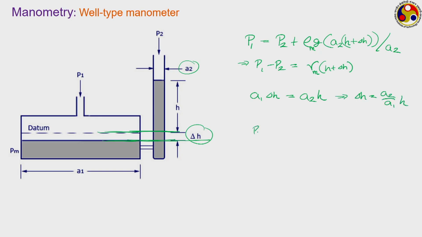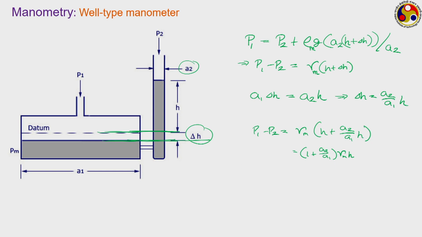If we take it back to the previous equation, P1 minus P2 is equal to gamma m into H plus A2 upon A1 into H, or 1 plus A2 upon A1 into gamma m into H. So, by choosing this ratio A2 by A1 at the design level itself, and also the density value rho m or the value of gamma m, we can relate even significantly large pressure levels P1 to H.